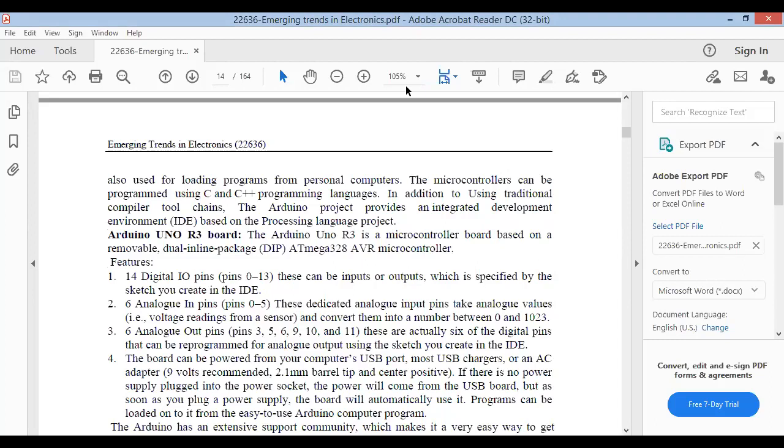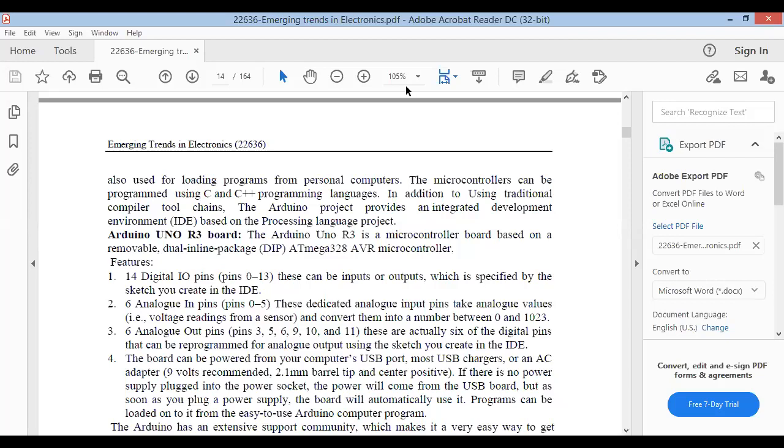So the basic Arduino board that we are going to learn is the Arduino Uno board. The Arduino Uno board is a microcontroller-based board with a removable, DIP ATmega328 AVR microcontroller. So whatever Arduino board we are going to learn is a microcontroller-based dual inline package board, which has the ATmega328 AVR controller.